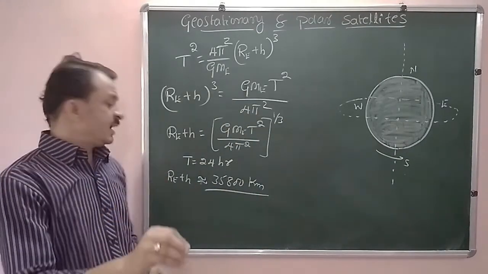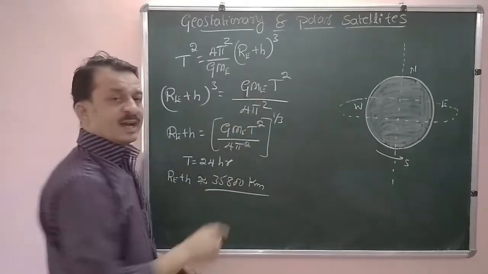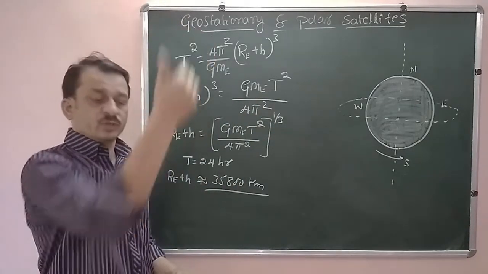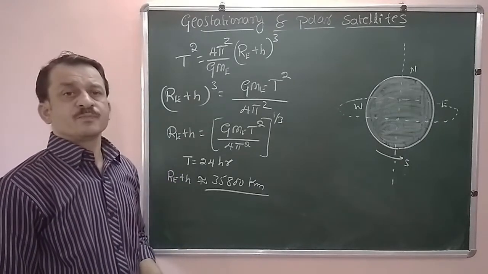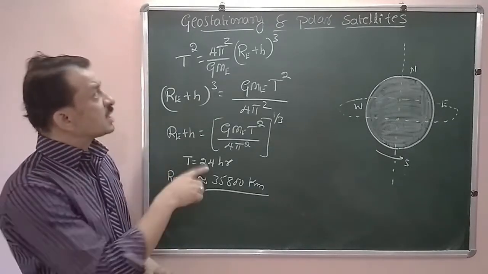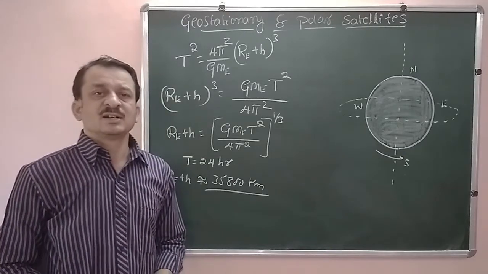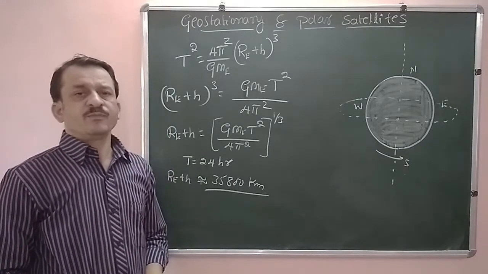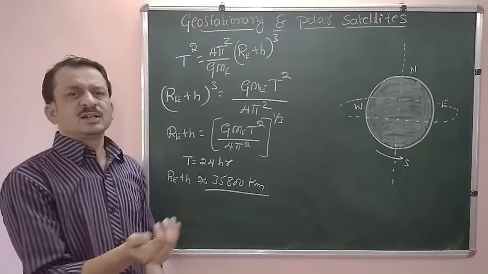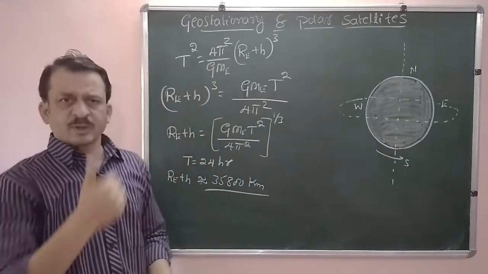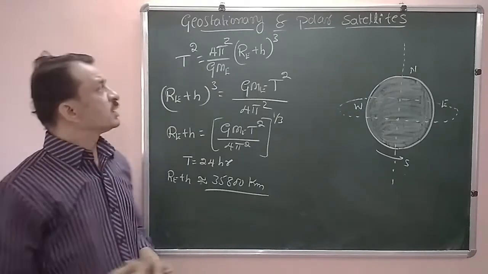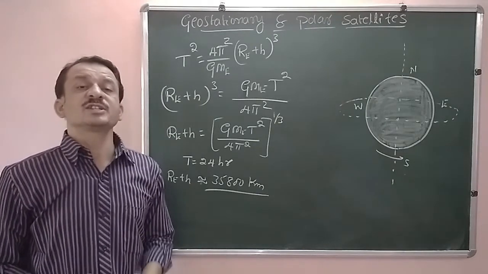Then that satellite appears to be fixed with respect to a reference point on the Earth's surface. Those types of satellites we call geostationary. Geo means Earth, stationary means at rest, appearing to be at rest with respect to the Earth. Therefore, the name is geostationary satellite.